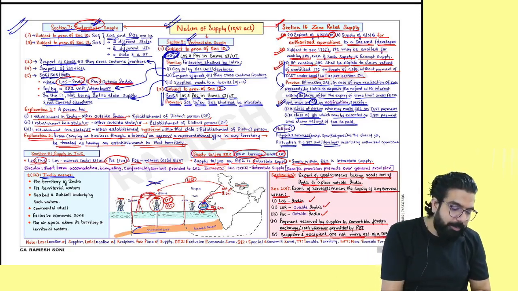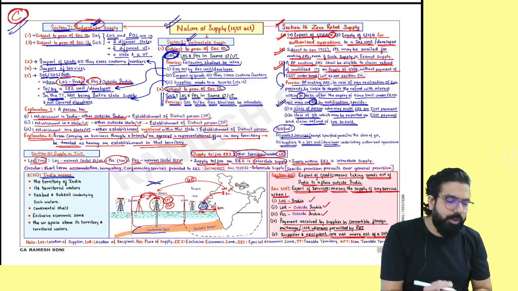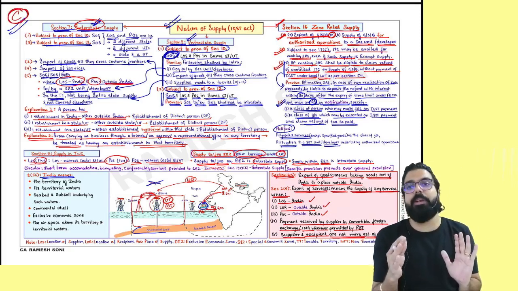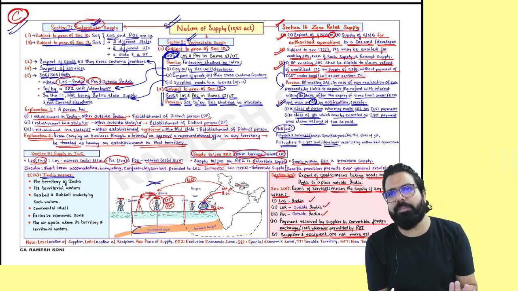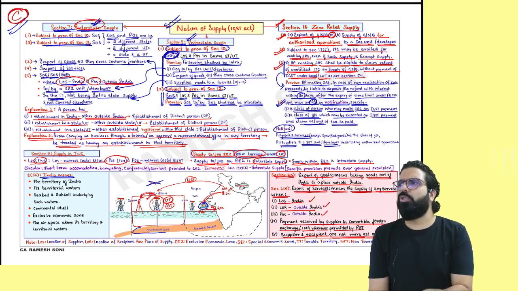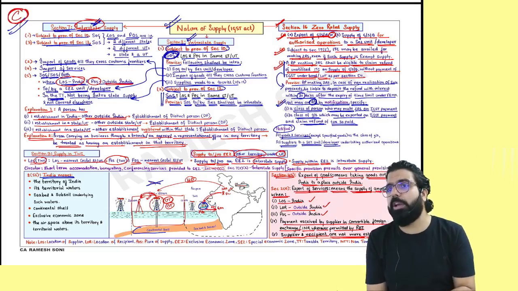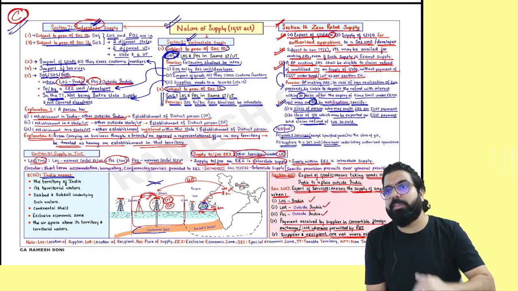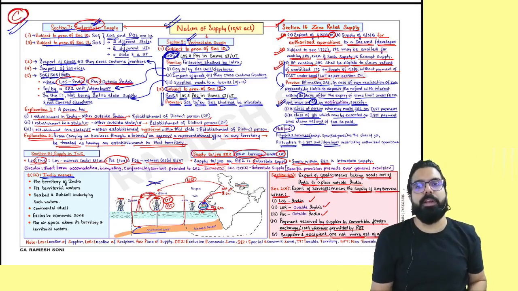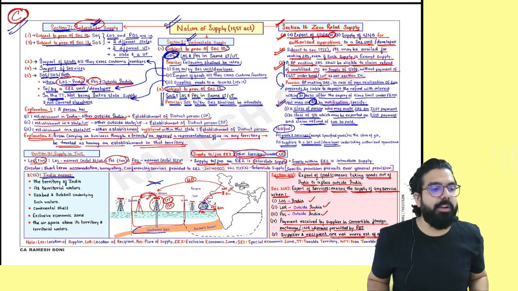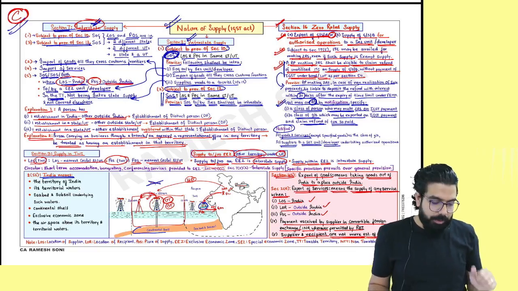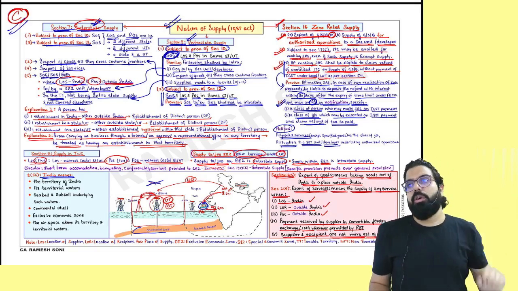Now, sir, this chapter is a C graded chapter. They don't ask questions directly from this chapter. But you should just read this chapter. Why should you not leave it? Because if you don't know this chapter, next chapter linking becomes difficult. I'll close my revision on the chapter of nature of supply.